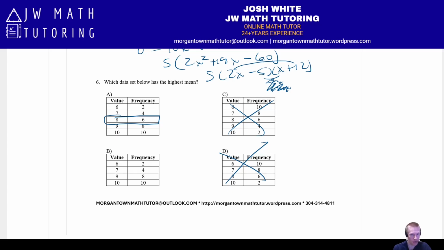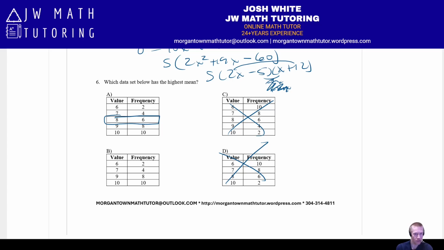Now, the mean is going to be higher than 8. The reason I know that by looking at the table is because there are more values to the upper end, to the 10, to the 9, than there are to the lower end. If the frequencies were completely symmetric, then the mean would be the number directly in the middle, which is 8. But they're not.